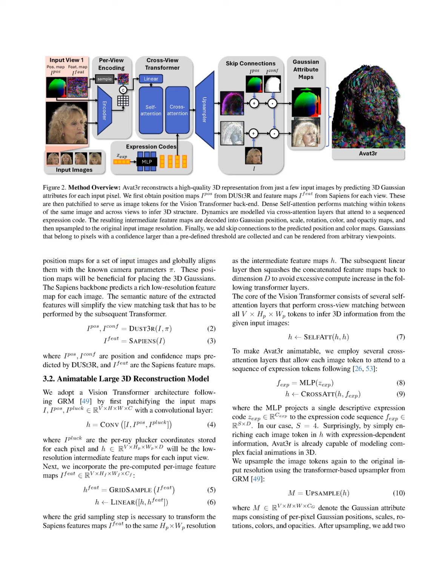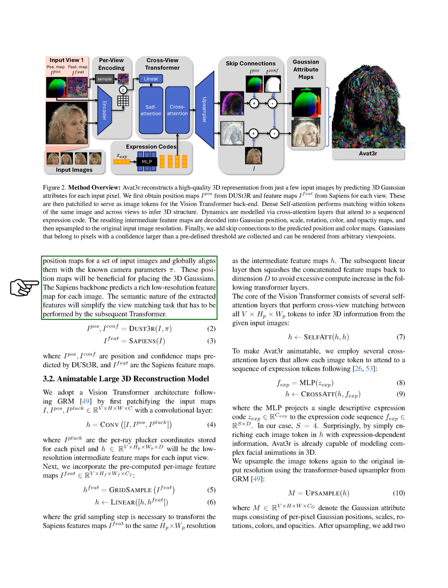Section Summary. In this section, we review recent advancements in 3D reconstruction models, highlighting the shift towards transformer-based approaches that can generate 3D representations from limited input images. We also discuss the limitations of existing methods in producing animatable 3D avatars and introduce our approach, Avat3r, which predicts high-quality 3D Gaussian representations from just 4 posed images while enabling facial expression animation without the need for extensive fine-tuning.